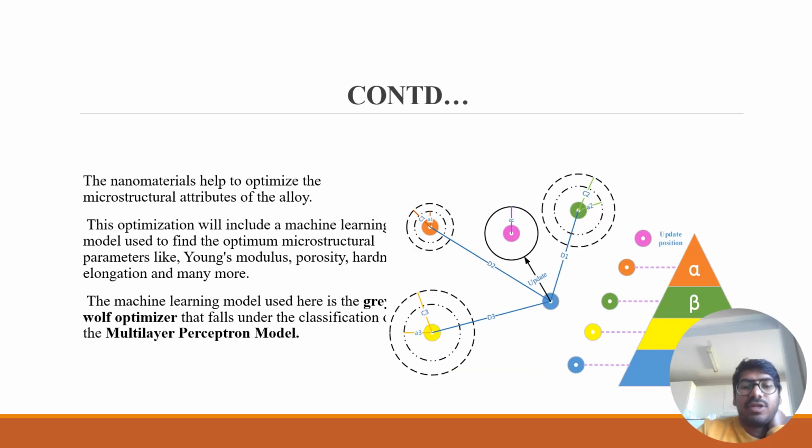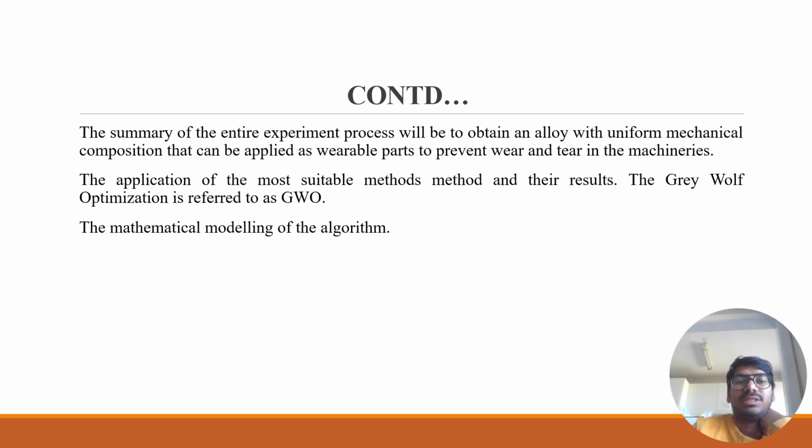This optimization will include a machine learning model used to find the optimum microstructural parameters like Young's modulus, porosity, hardness, elongation, and many more. This slide mainly involves the summarization of the section that helps to understand the mathematical modeling adequately. The summary of the entire experiment process will be to obtain an alloy with uniform mechanical composition that can be applied as wearable parts to prevent wear and tear in the machineries.